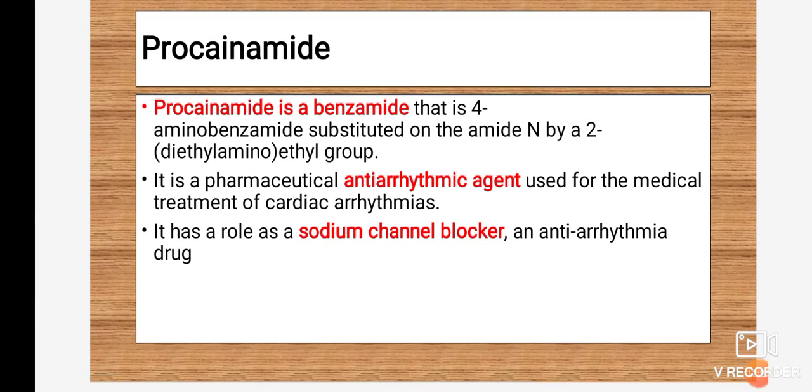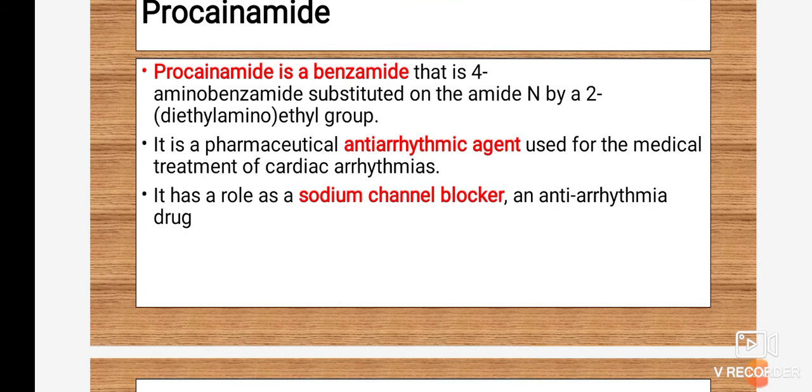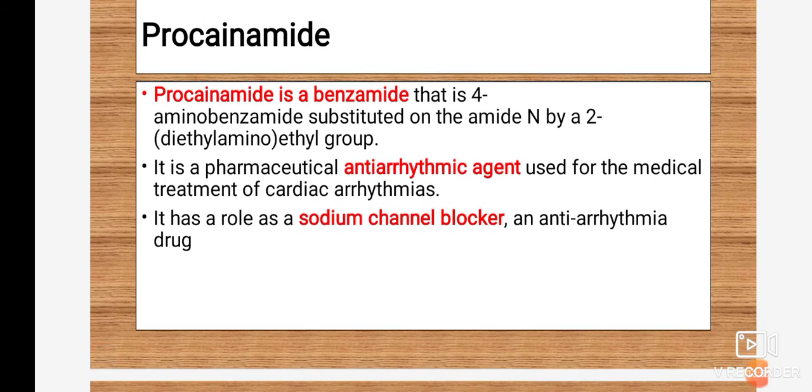From the chemistry point of view, procainamide is a benzamide derivative. A question may be asked with the structure of an antiarrhythmic drug which is a benzamide derivative. Procainamide is the benzamide derivative. Chemically, it is a 4-amino benzamide substituted on the amide nitrogen by a 2-diethylamino ethyl group. It is a pharmaceutical antiarrhythmic agent used for the medical treatment of cardiac arrhythmias.